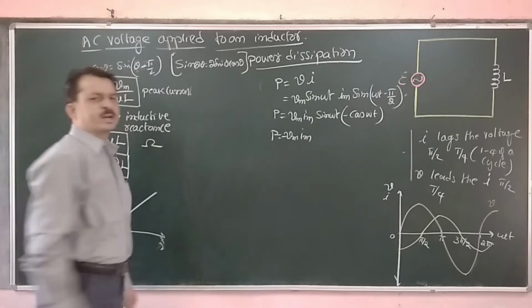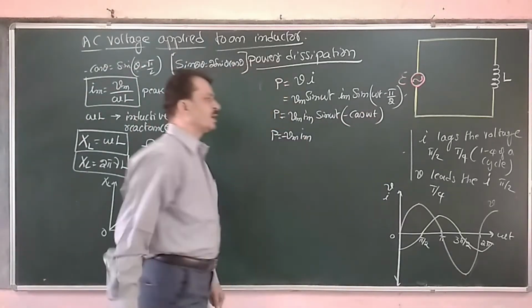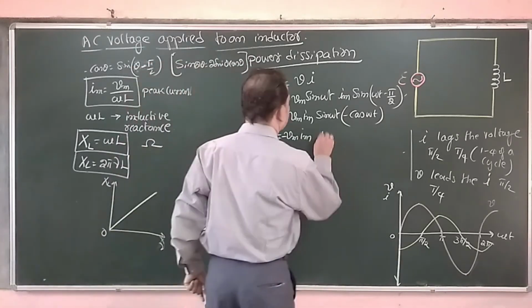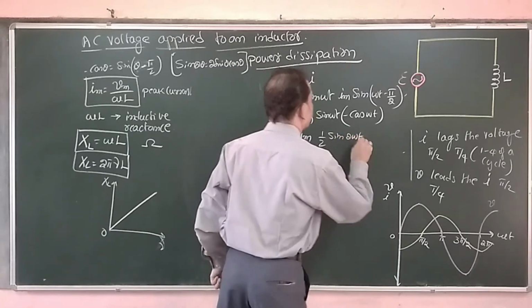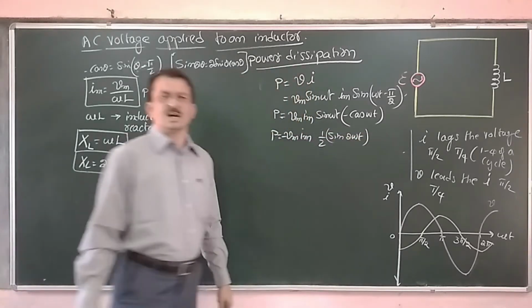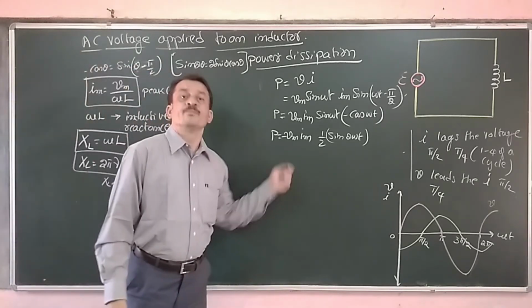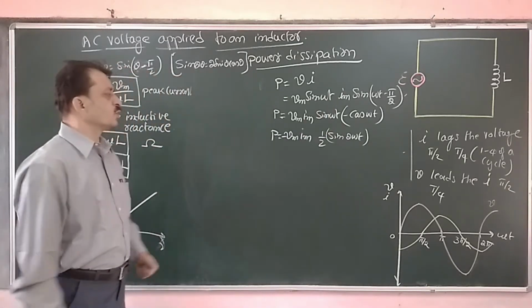So sin omega t cos omega t can be written as half of sin 2 omega t. Now this is the instantaneous power in the case of an inductive circuit.